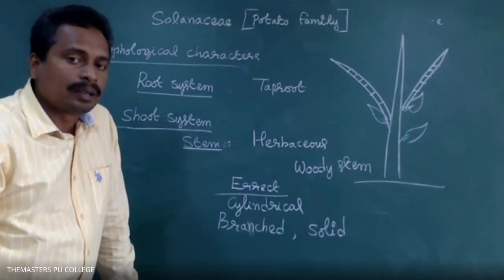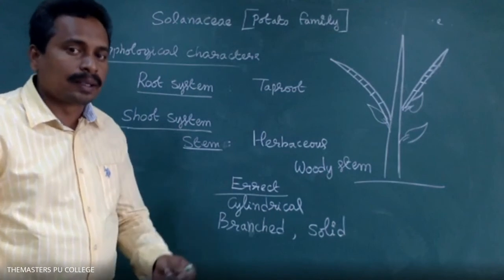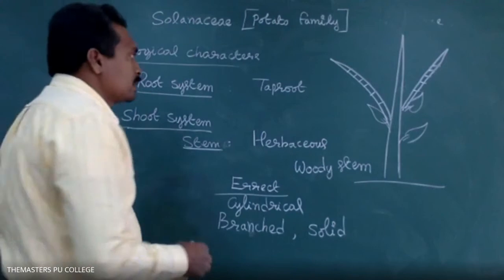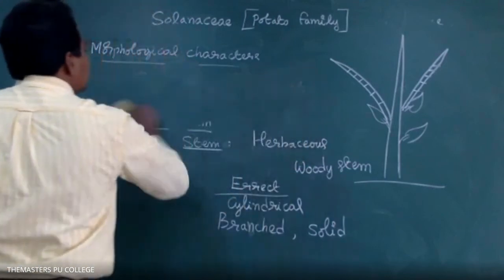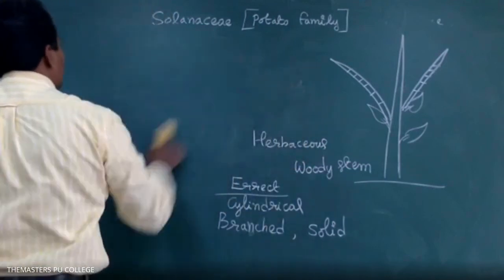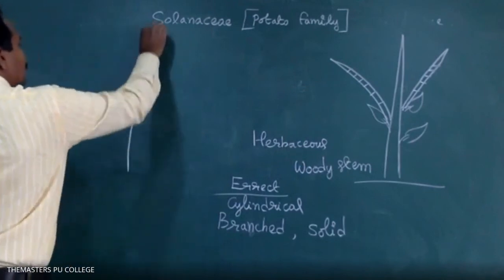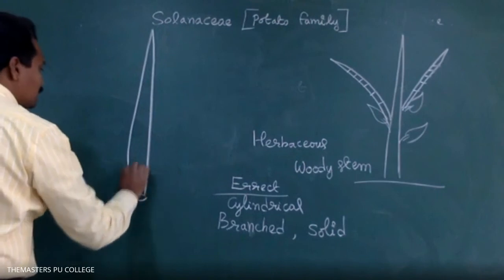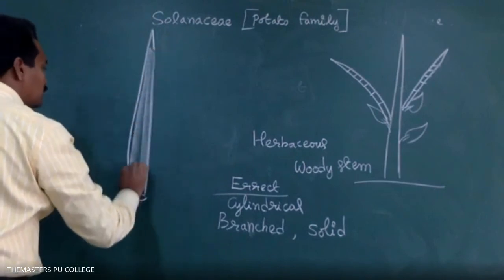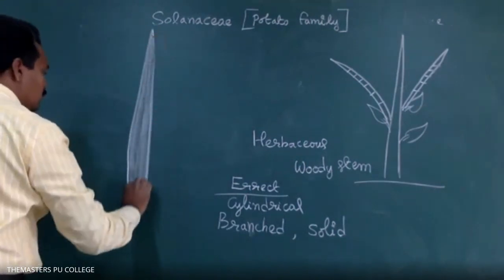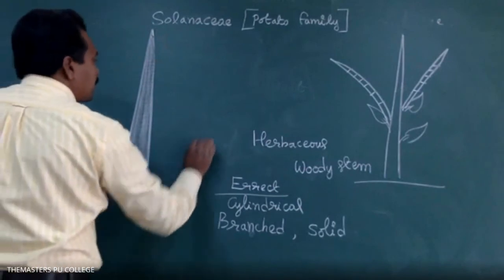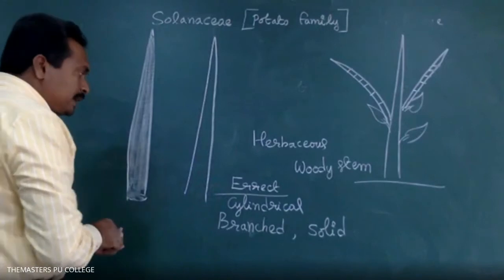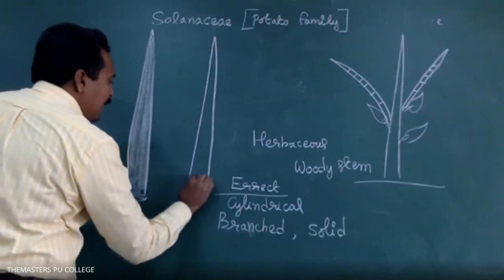In some Solanaceae plant species, the cavity is not there in the stem. In some plant species, the cavity is present and the stem is hollow.